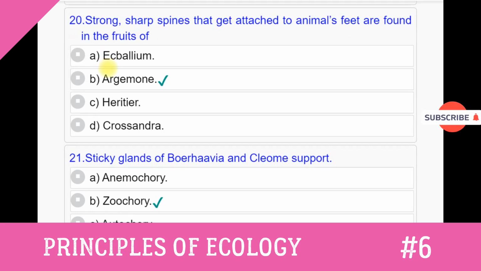Question number 20. Strong, sharp spines that get attached to animals' feet are found in the fruits of: Option A. Argemone. Option B. Aegialitis. Option C. Heritiera. Option D. Crossandra. Answer to this question number 20 is Argemone.